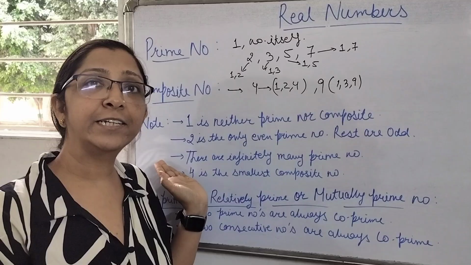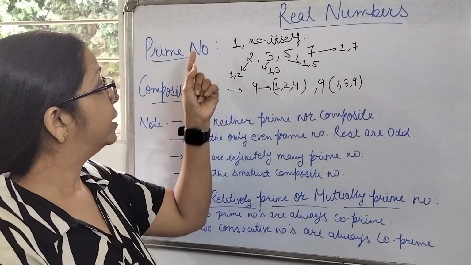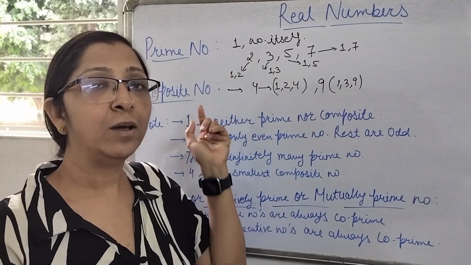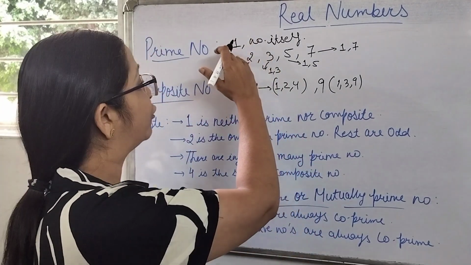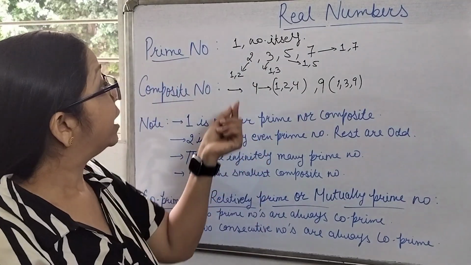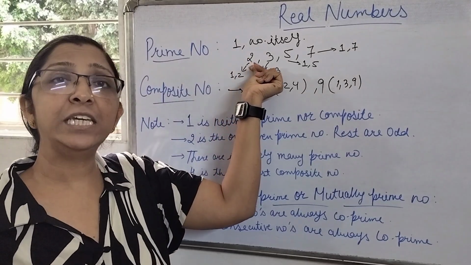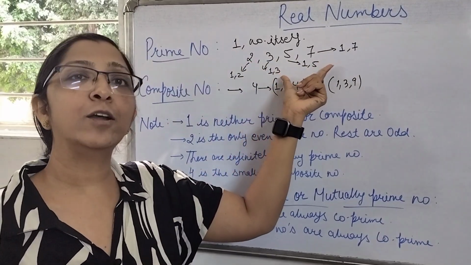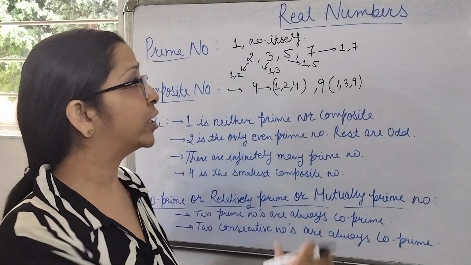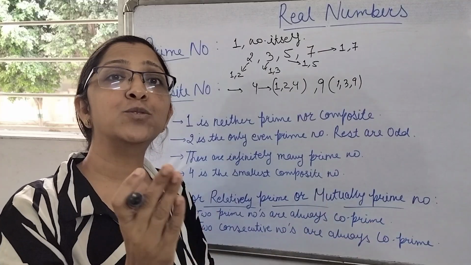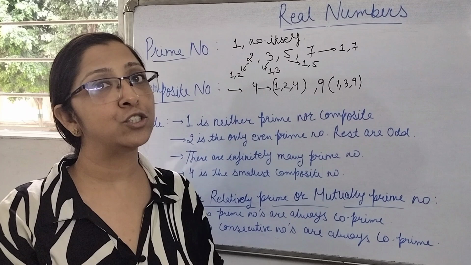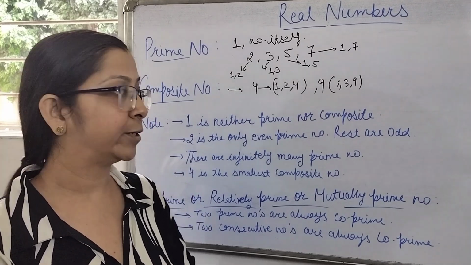Some important points related to prime numbers and composite numbers are that 1 is neither considered as a prime number nor as a composite number. 1 does not come in the category of prime number, and it does not come under the category of composite number also. 2 is the only prime number which is even. Rest all the prime numbers are odd, because we know that even numbers are numbers which are divisible by 2. So if we take any other even number, one of its factors will be 2 also. That's the reason the only even prime number is 2. Rest all the prime numbers are odd.